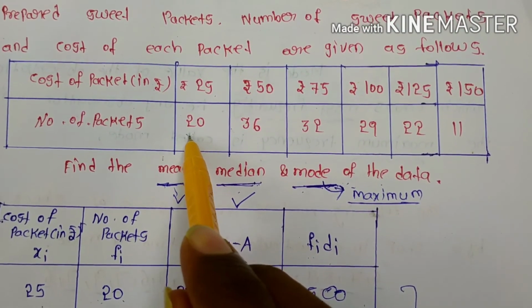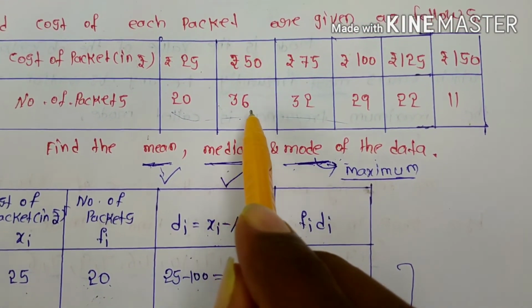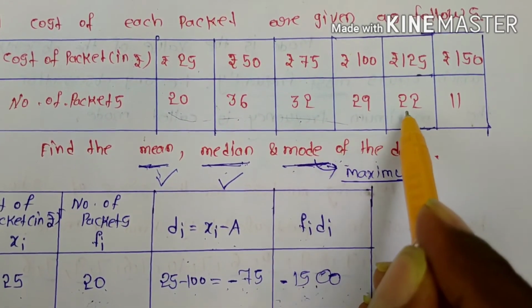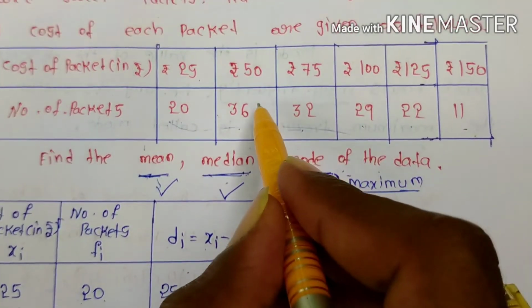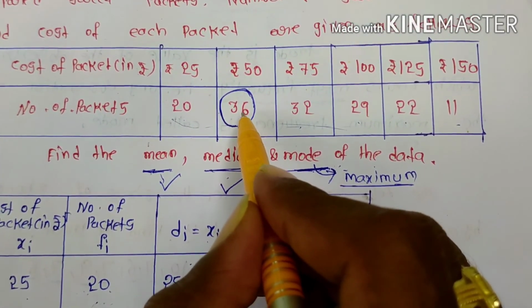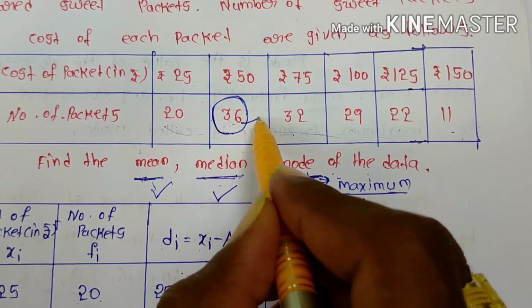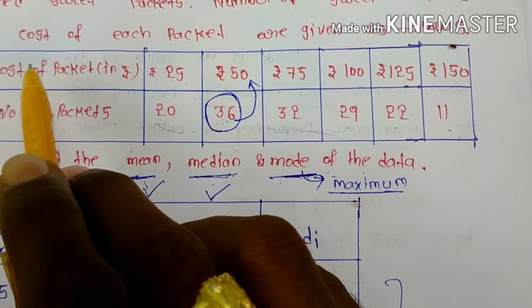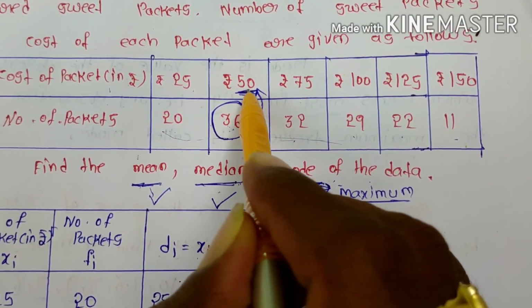Now you can see which is the maximum value. Is it 20, 36, 32, 29, 22, 11? Which is the maximum value? 36 is maximum or not? You can see it, 36 is maximum. For which cost of the packet does it occur? Rupees 50.